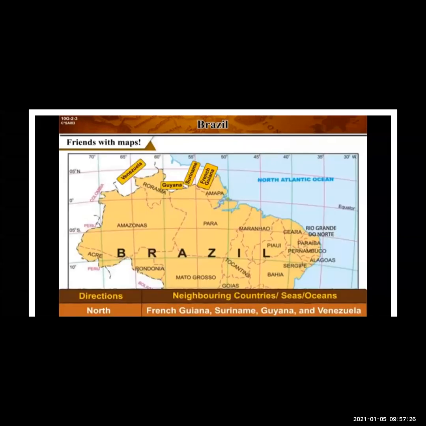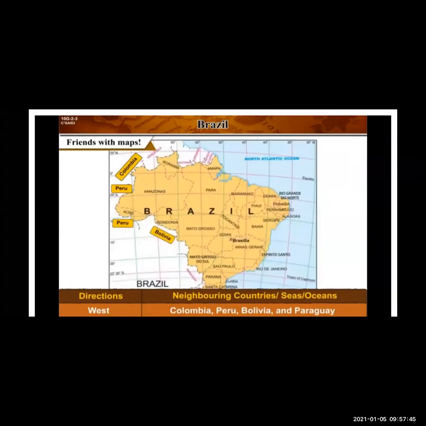Now we will see the neighboring countries and water bodies. Towards the north, French Guiana, Suriname, Guyana, and Venezuela. Up you can see over there. The names of the countries are there towards the north. Towards the west, Colombia, Peru, Bolivia, and Paraguay.